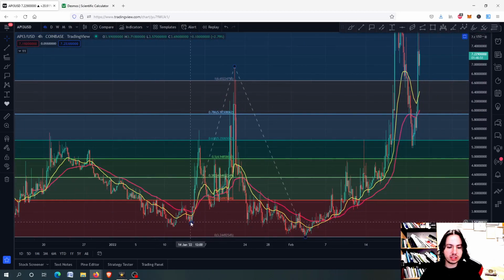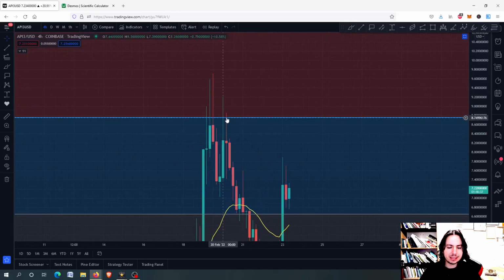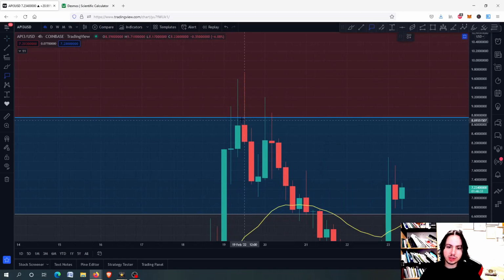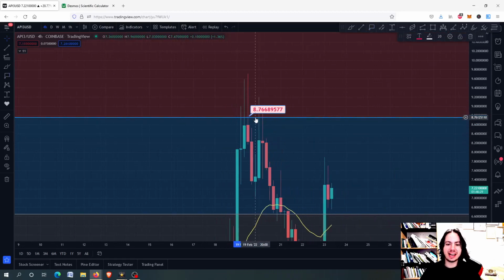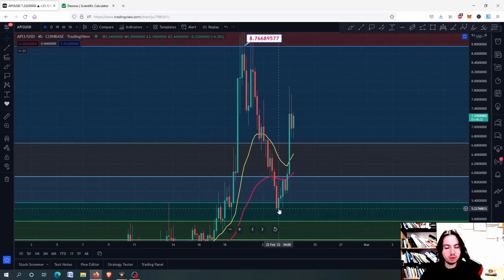So I have drawn the trend base from this bottom back on 14 January, or equally to this bottom on 11 January should be fine, to this top right here on 22 and back to the bottom on 3rd February. And you can see that we couldn't get past above the 1.618 line. Of course, I do not mean that we didn't cross it, but the body of the candlesticks could not close above this line. And therefore, we just went all the way down into the 5.22. And from there now, we have an increase to the price action.